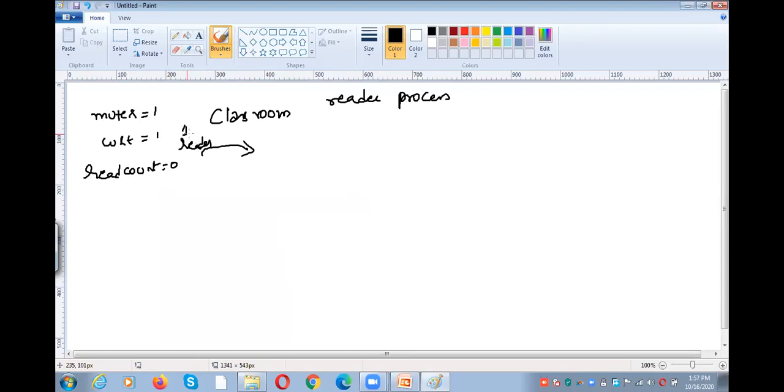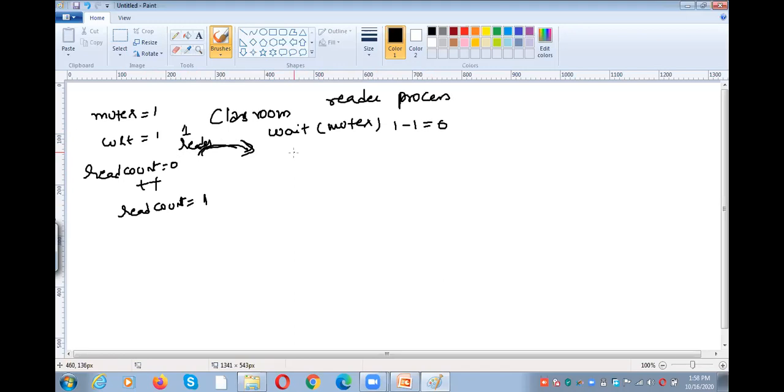Why? Because the first reader enters the room, so the read count will become plus plus. So now the read count value is 1. Whenever the first reader enters the class, we need to perform wait of mutex for the first reader. So wait of mutex means 1 minus 1, 0.